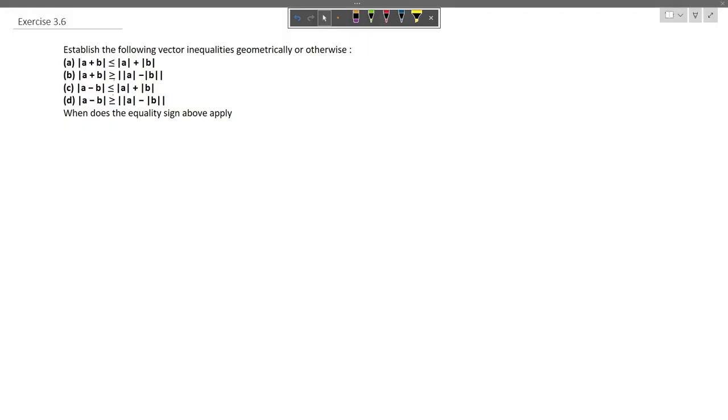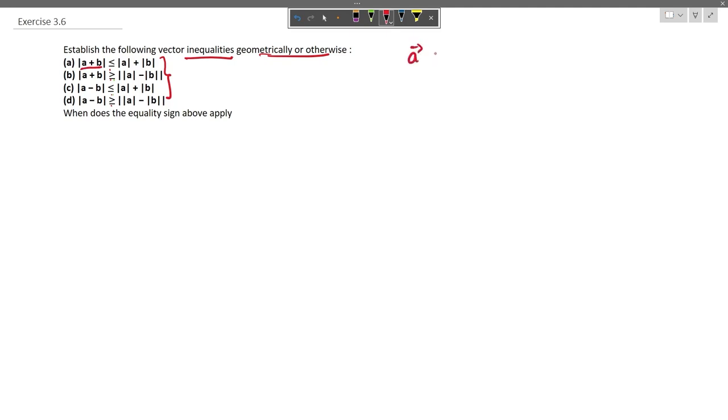The question says to establish the following vector inequalities geometrically or otherwise. We have been given four vector inequalities and we have to express them geometrically or by any other way. We also have to say when the equality of these four conditions will hold true. So let us take the first case, where we have been given the vector addition. Let us find the formula of vector addition.